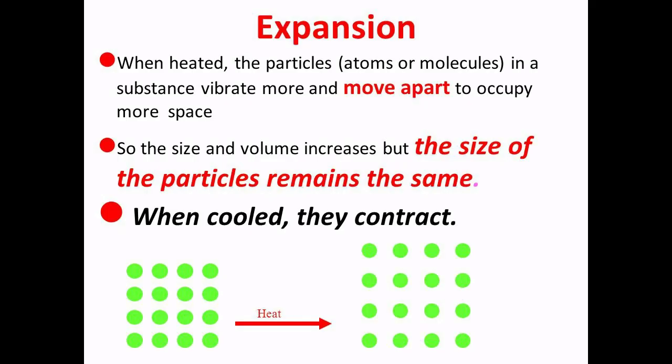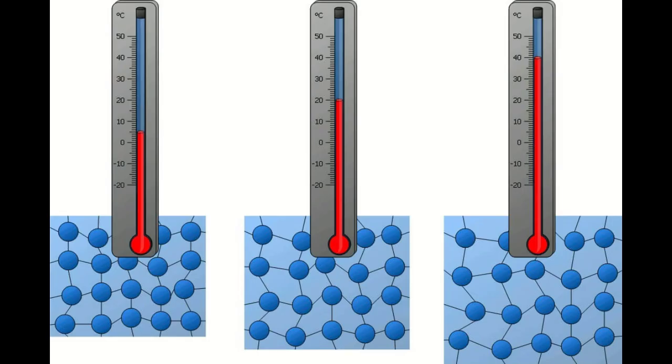Expansion in solids. When a solid is heated, the atoms gain energy and vibrate more vigorously. This results in the expansion of the solid. For a given change in temperature, the extent of expansion is smaller in solids than in liquids and gases. This is due to the rigid nature of solids. The different types of expansion of solid are listed and explained below: linear expansion, superficial expansion and cubical expansion.